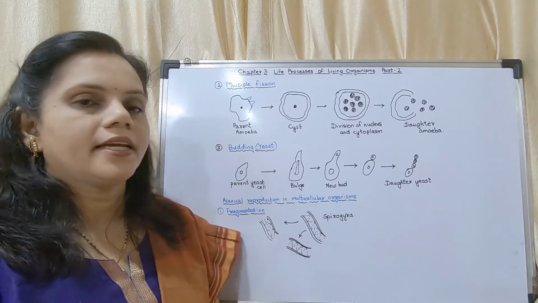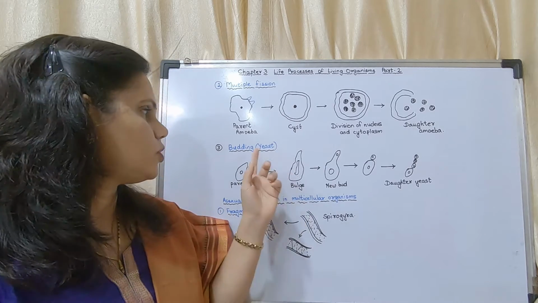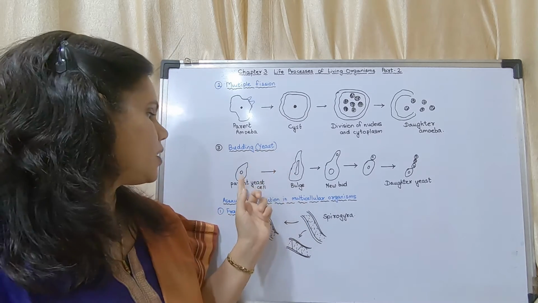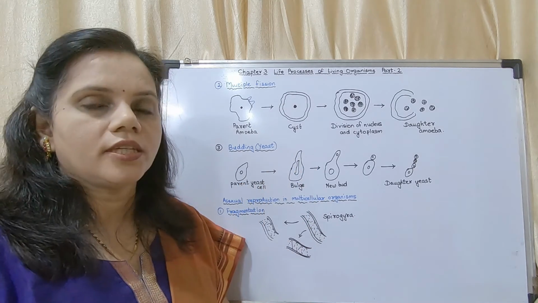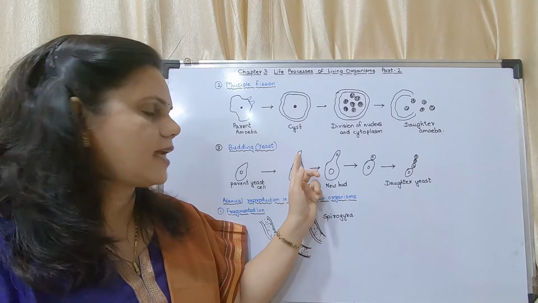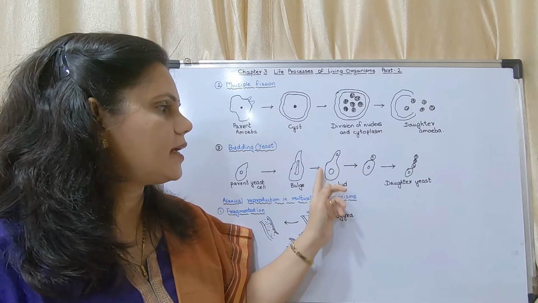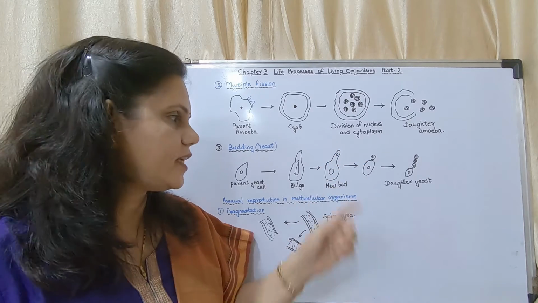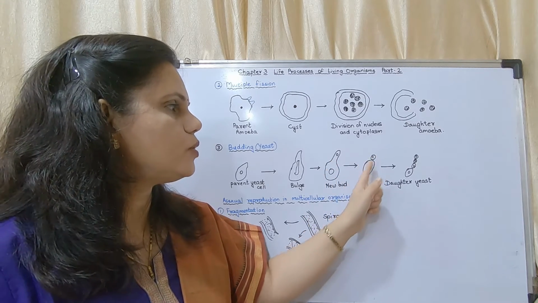Next is budding in the case of yeast. Yeast is a unicellular organism, a unicellular fungus. This is the parent yeast cell. It develops an outgrowth, a bulge, and the nucleus extends and divides into two. A new bud-like extension is formed. This bud separates and forms two new cells.